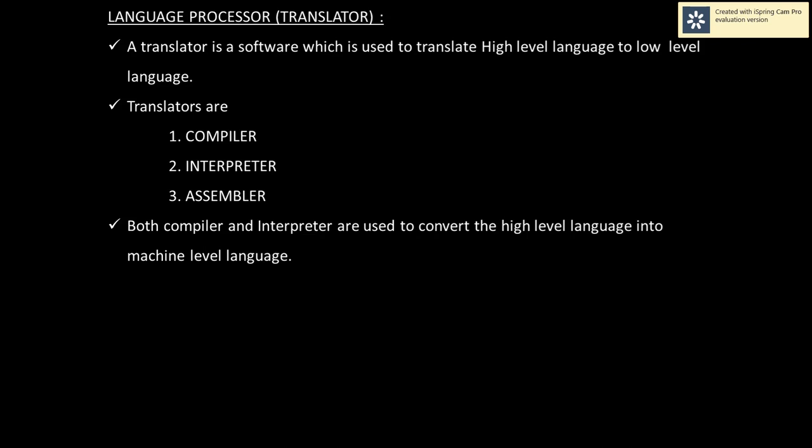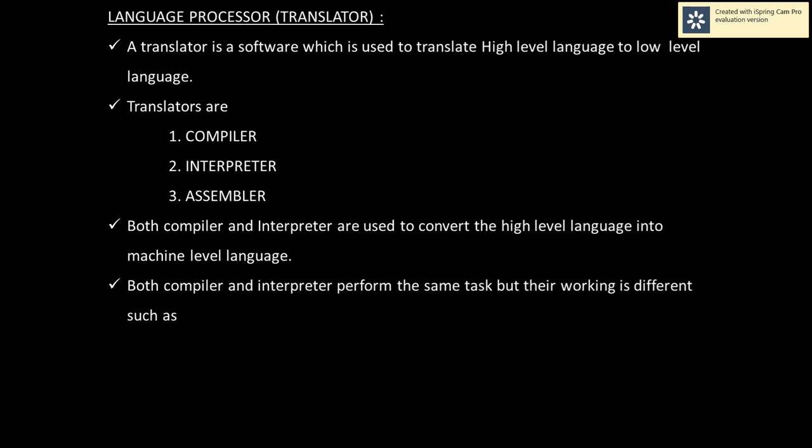But there is a difference. Both compiler and interpreter perform the same task, but their working is different. They are not working the same, but the performance is the same, to convert high level to low level. What is that working? The compiler converts the whole program at a time.